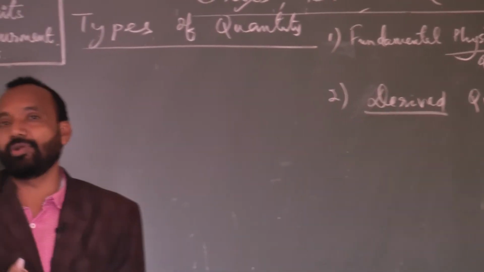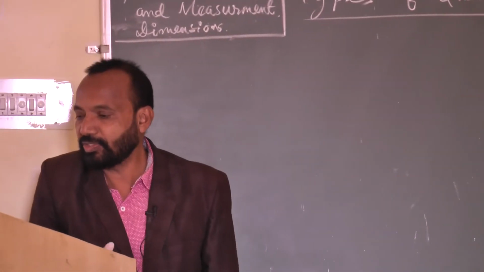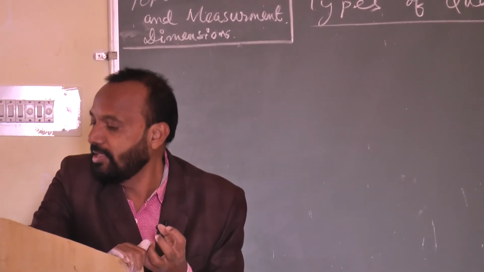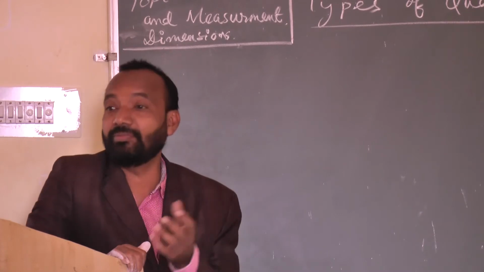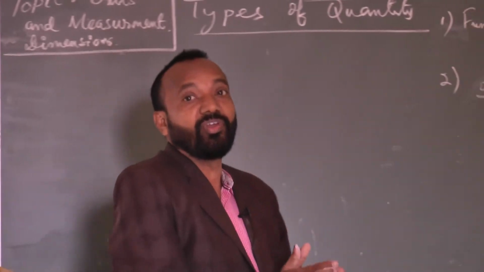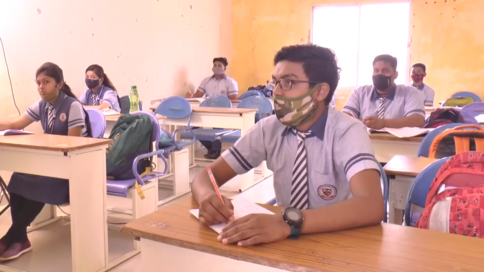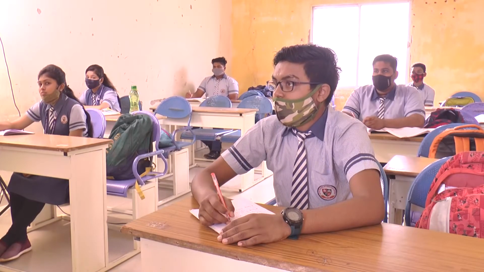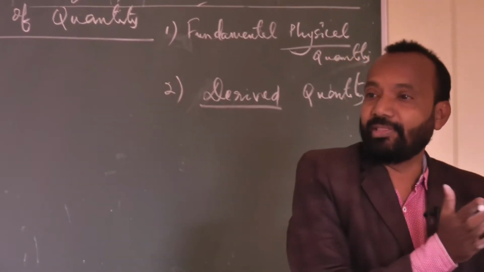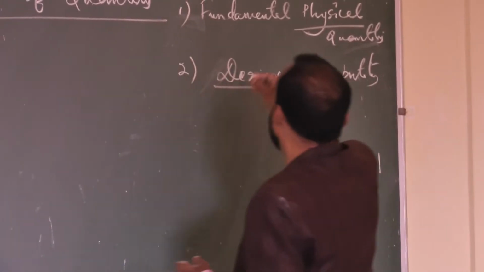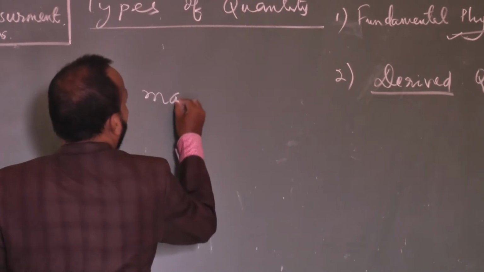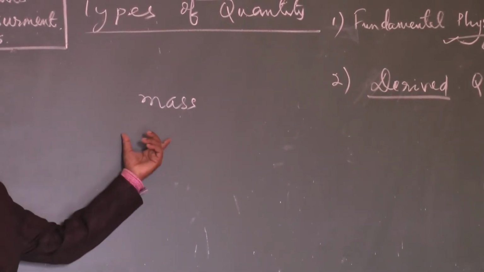What do we mean by physical quantity? You must know it. Physical quantity means all the quantities in terms of which laws of physics can be described, and all are measurable in terms of a standard unit. Whenever any quantity is explainable on the basis of the laws of physics, they are called physical quantities. Like we can consider the mass of the body.